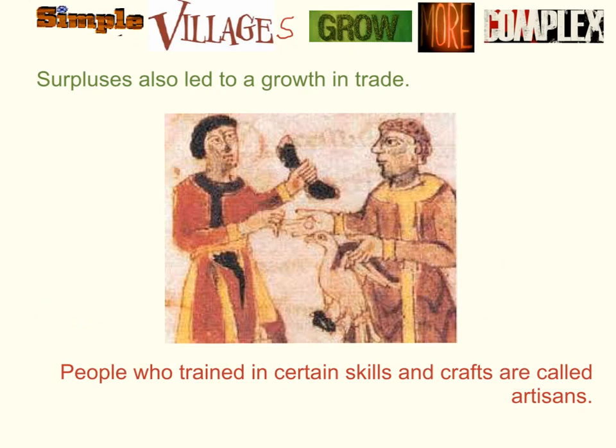Like, look at the picture here. You're trading, it looks like a sock, nice, for a duck. I guess that guy had a lot of socks. And this guy had a lot of ducks, so they switch. People who train in certain skills and crafts were called artisans. So, for example, those people who make the pots, they're known as artisans. People who make baskets are artisans. People who paint are artisans.